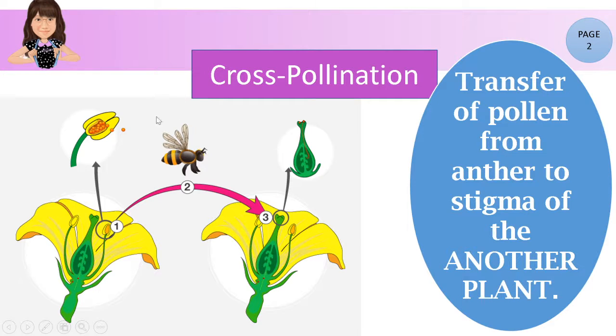Pwede rin butterfly, pwede rin hangin. Kapag sobrang hangin, mahahanginan yung pollen grains na pupunta yun sa stigma ng ibang plant. Ang tatandaan lang, pag cross-pollination, another plant, pag self-pollination naman, ay on the plant itself.